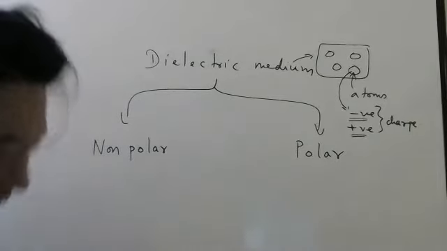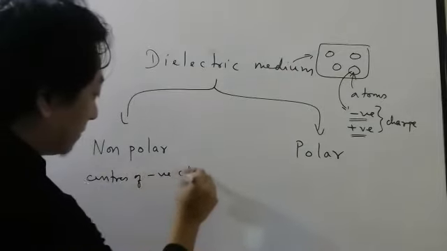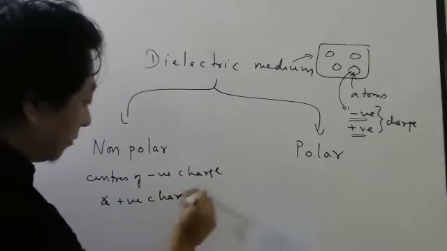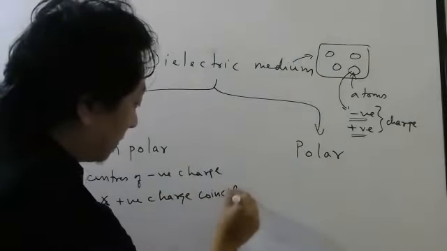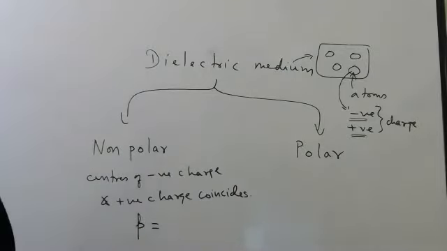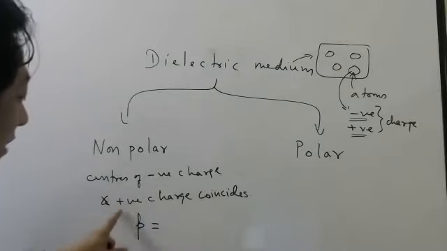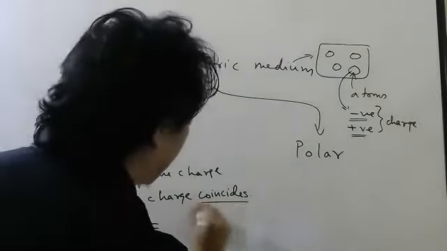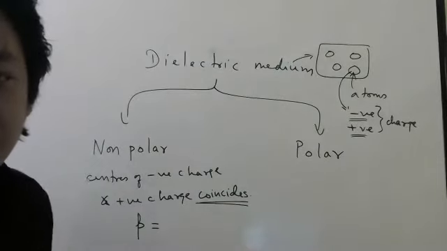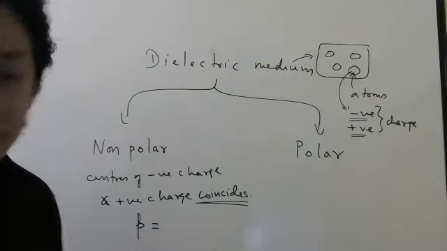So if the centers of negative charge and positive charge coincide, then what will be the dipole moment? Electric dipole moment. Can anybody answer quickly? If the centers of negative charge and positive charge coincide, what will be the dipole moment? Electric dipole moment. I hope you remember the definition. Shri Gauri, very good. Yogita, very good. So how is it done?